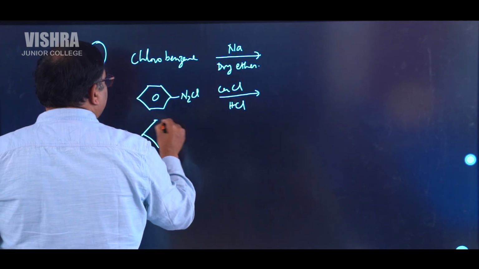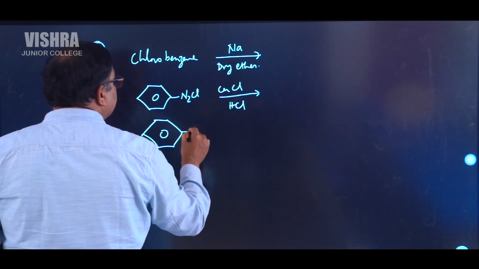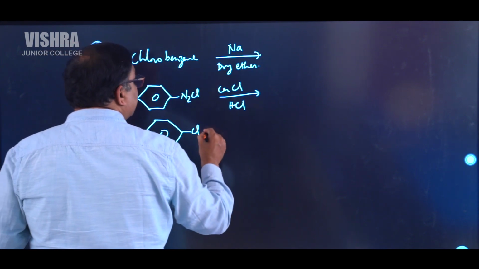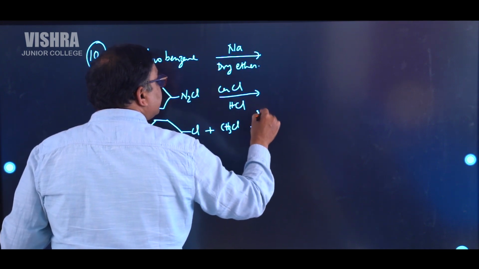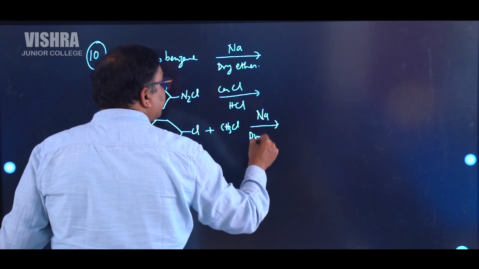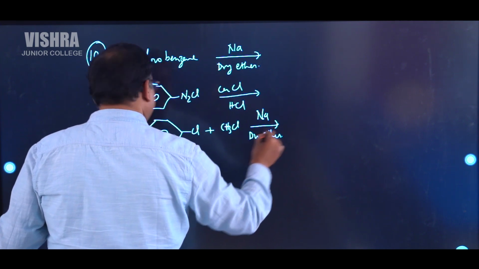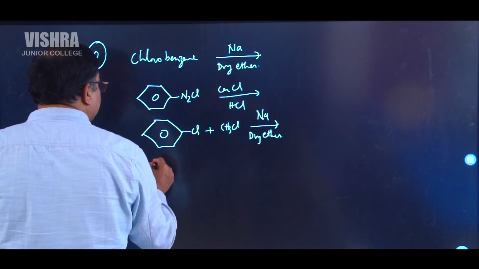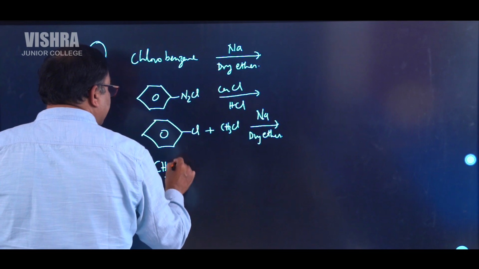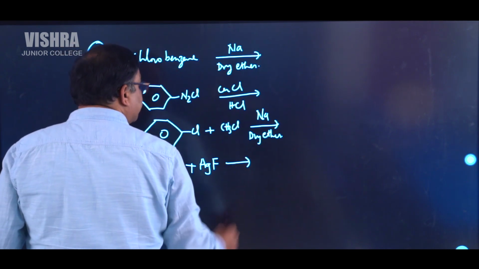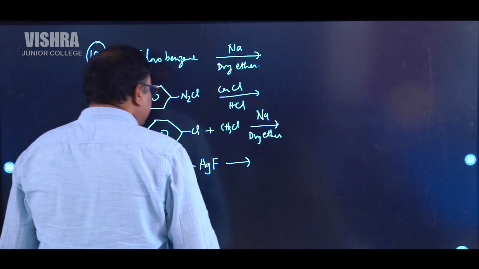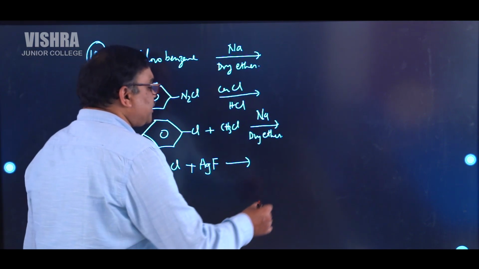And they have taken one more chlorobenzene here. Once again chlorobenzene comes, but this time they are reacting with CH3Cl in the presence of the same sodium and dry ether. And you have the Swarts reaction, CH3Cl, when AgF is controlling the reaction. So this one is a Swarts reaction.